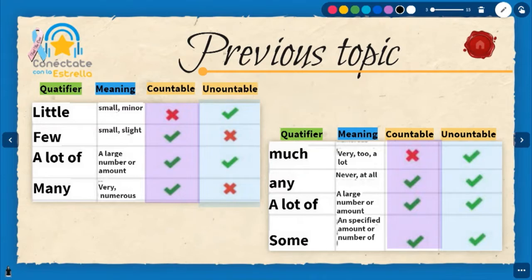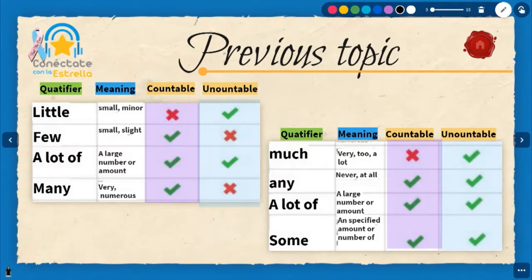A lot of is used with both countable or uncountable, and it expresses a large number. Many is also a large number, but it's used with countable nouns. We have much, which expresses a lot, but is used with uncountable.